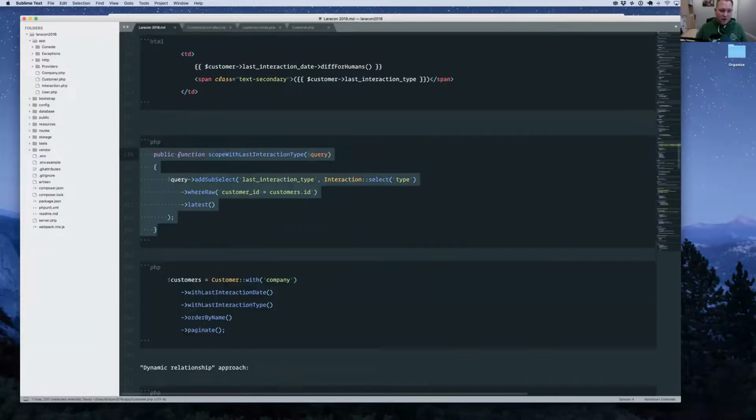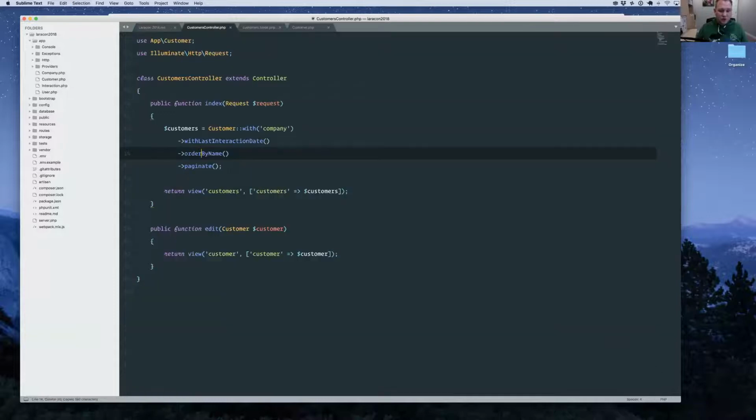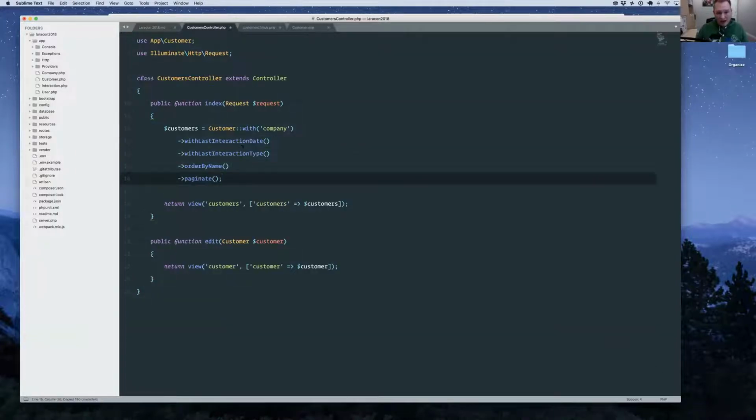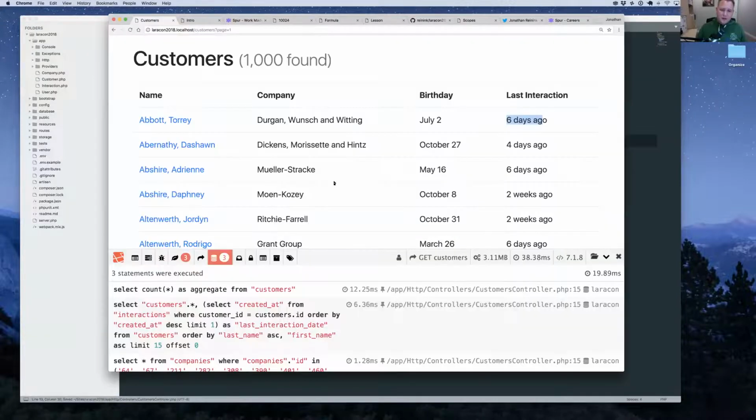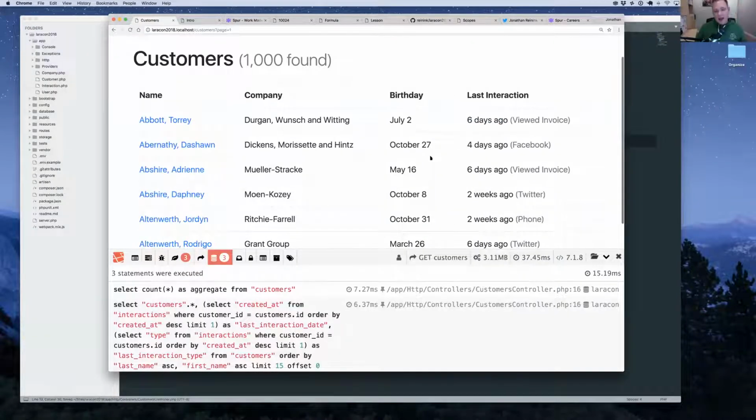The only other thing we need to do is update our controller to call that new scope that we've created. So we do this, we reload this page, and now we've got this customer query automatically loading the last interaction date and the last interaction type for us, and we're doing this very fast. We're still at 3 database queries, 3 megabytes of memory, and less than 40 milliseconds on the page load side.